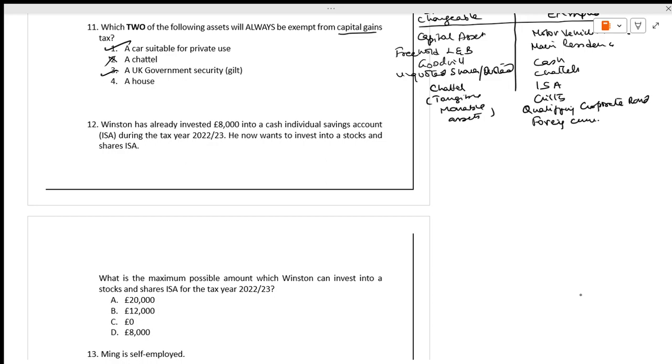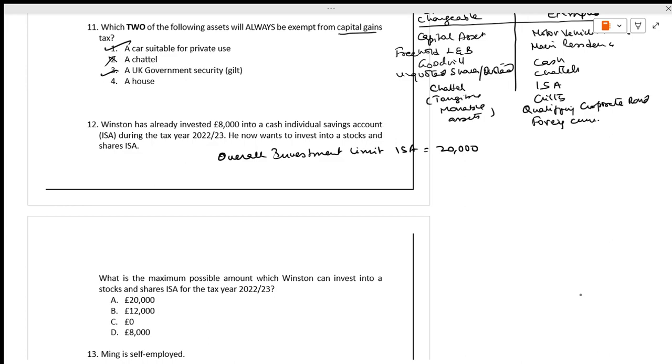Overall investment limit is how much? Investment limit in ISA is how much? 20,000. You can invest in any proportion. There is no condition that this much has to be invested. That's very important. There is no condition that you have to invest this much in ISA, this much in qualified government bonds, this much in gilts. Nothing like that.